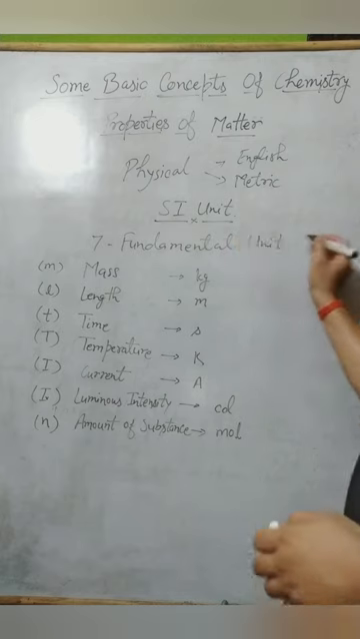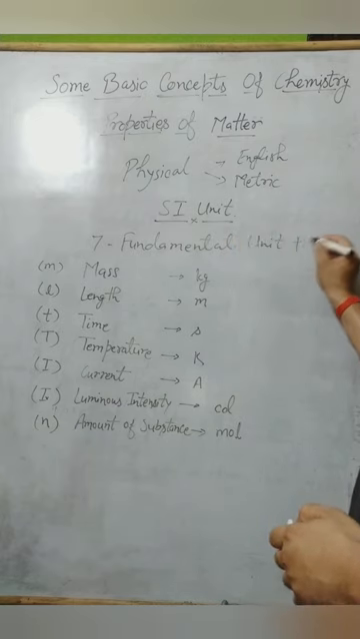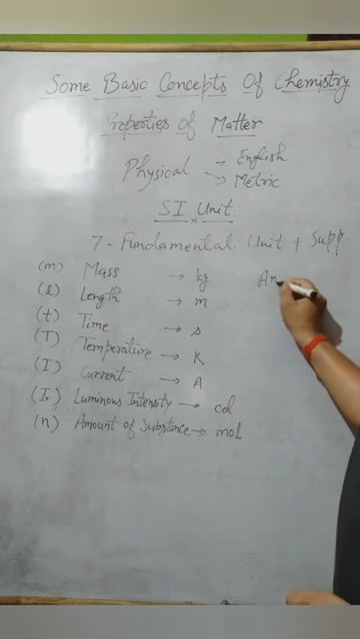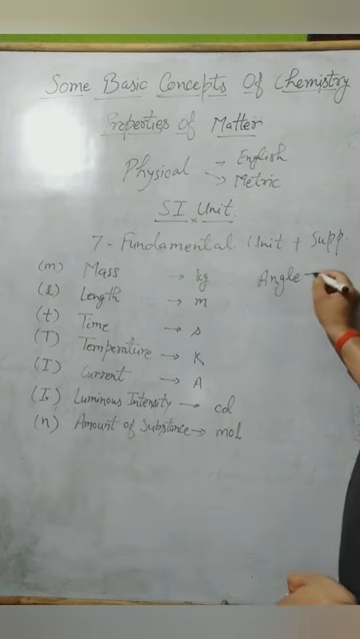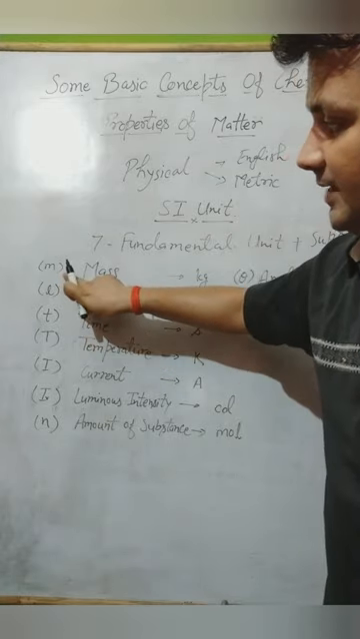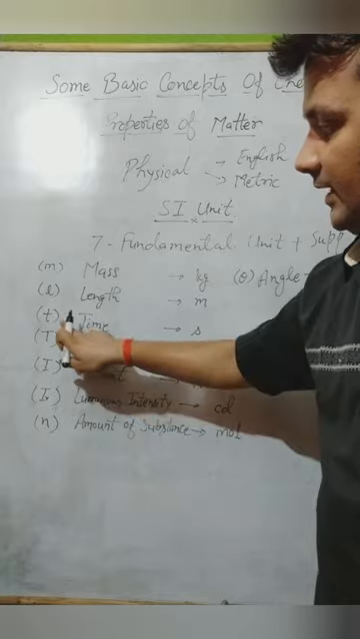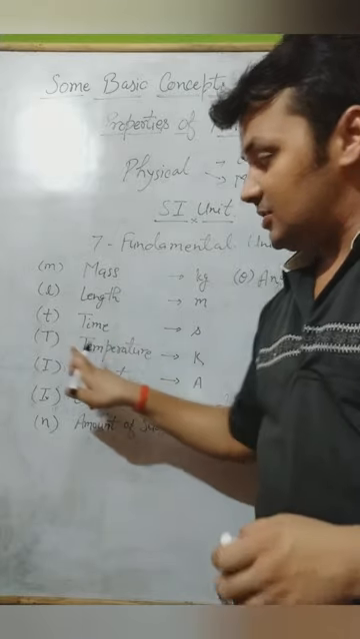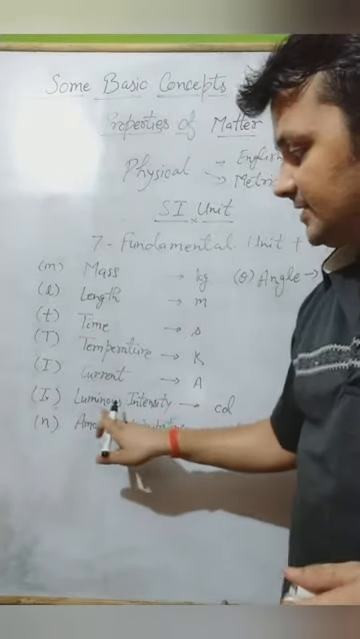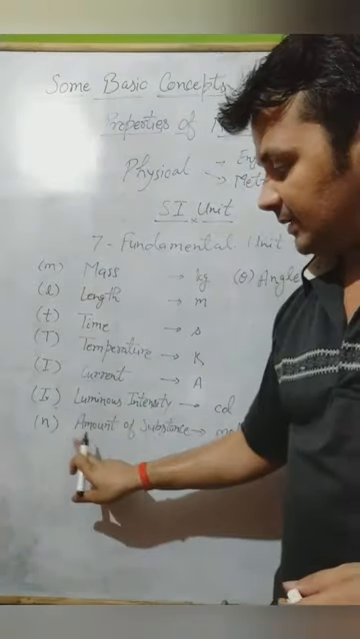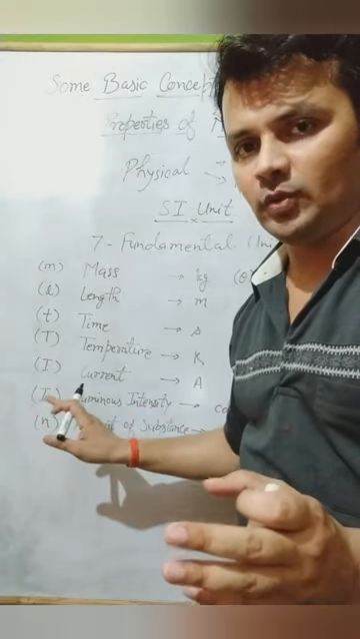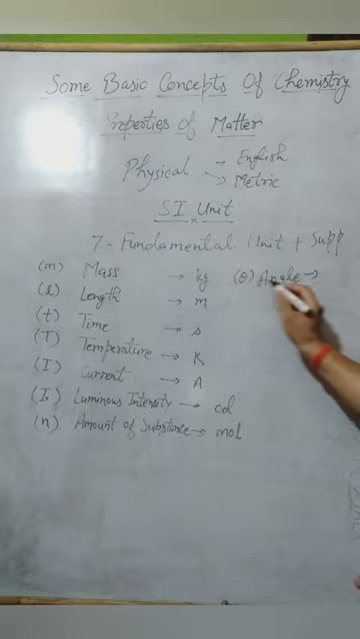And the 2 supplementary units which we study with the fundamental units are angles. Angle is represented by theta. The representation of mass is small m, length small l, time small t, temperature capital T, current I, luminous intensity Iv, and amount of substance N. These are the notations of these fundamental units, right? And here angle is theta.